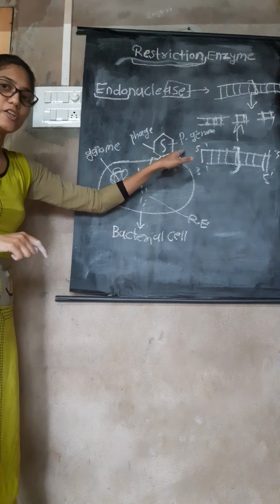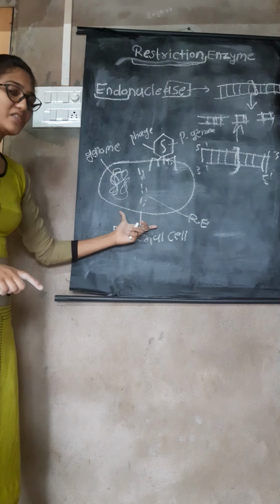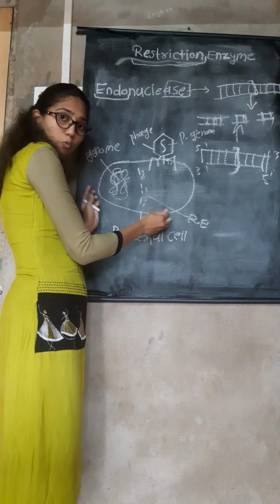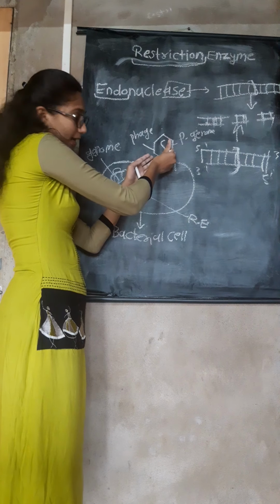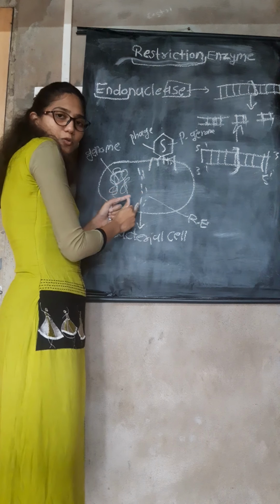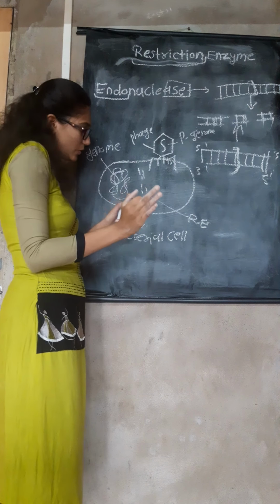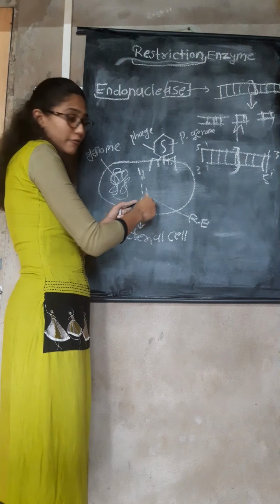Whenever the bacterial cell is infected by the bacteriophage, what will the restriction enzyme do? As you know, the restriction enzyme cuts the foreign DNA.